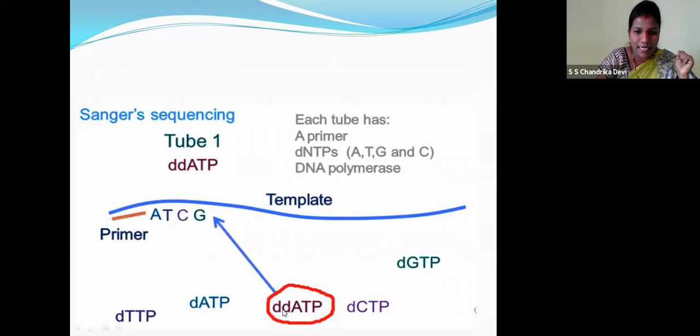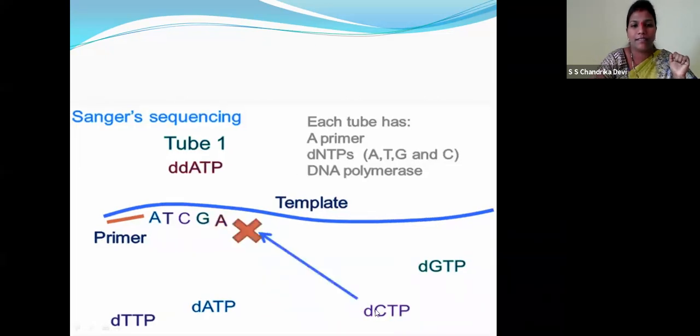Now when ddATP, dideoxy ATP, binds at the 3' end, the chain will terminate. The chain won't grow because there is no oxygen group. That's the reason they won't be binding. So the chain reaction terminates over here, and another nucleotide cannot bind.